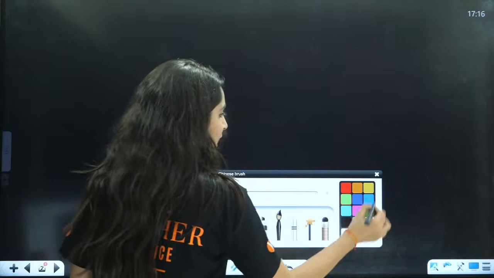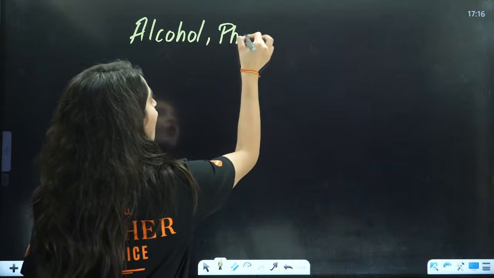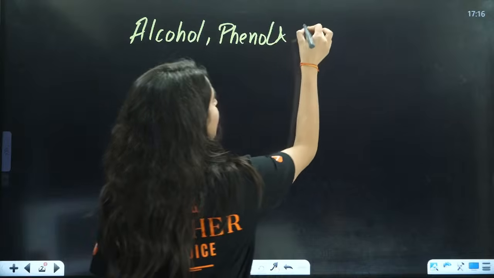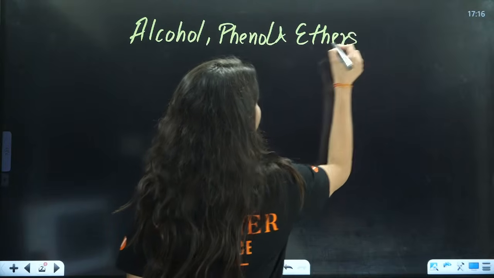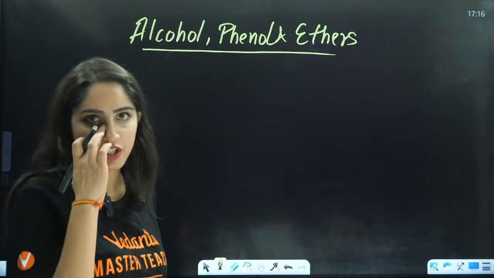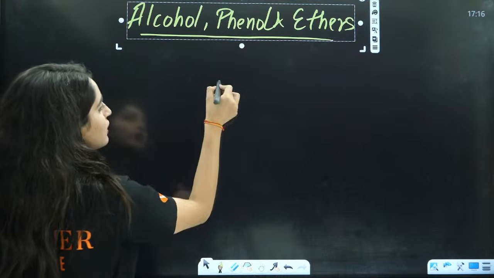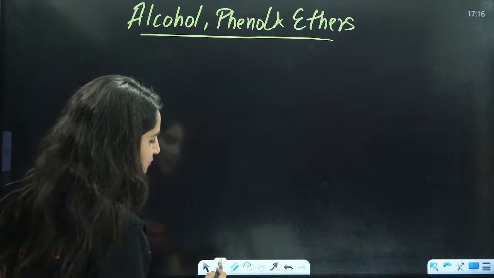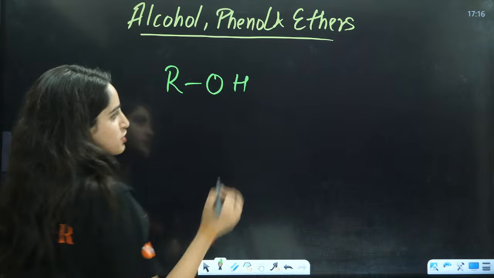So as the name says, it is alcohols, phenols and ethers. Alcohols, phenols and ethers. So basically, firstly, we need to know the functional group of each, right? What is the functional group of alcohol? Very simple, ma'am. The functional group is ROH. That is the functional group.